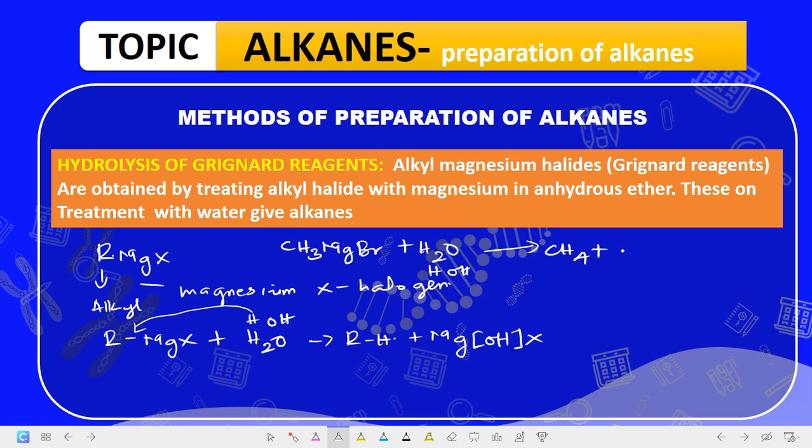CH4, plus then we have Mg. Then this OH we now combine with the other compound, MgOH, are what? Br. So let's take another example. If you have CH3CH2MgBr plus H2O, what will this form?